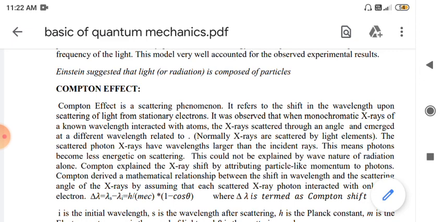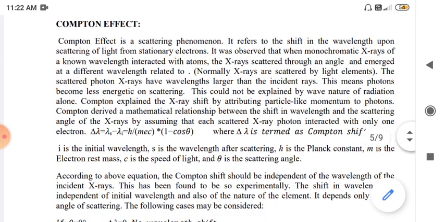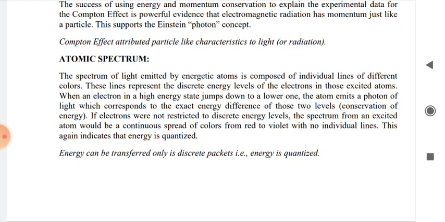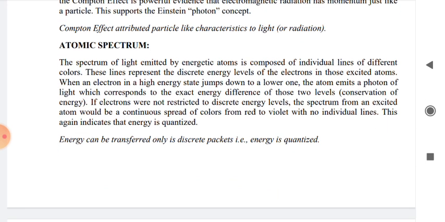So in the previous lecture we have seen the photoelectric effect and this quantum effect. From here onward we will see the next facts which could not be explained on the basis of classical mechanics. The next one is the atomic spectrum, or the hydrogen atom spectrum. You all know that there are series: Lyman series, Balmer series, Paschen series.